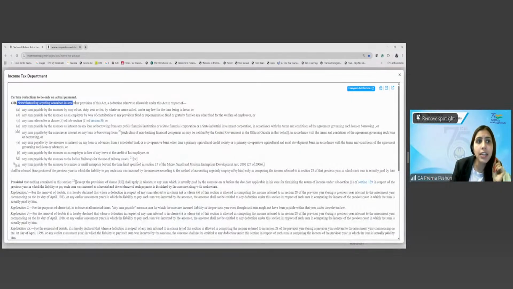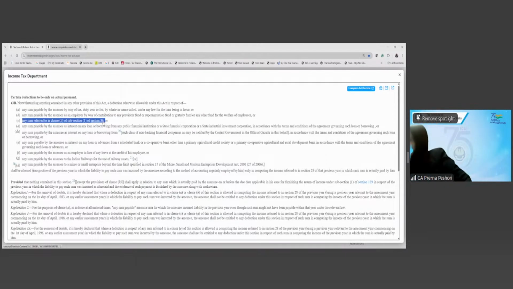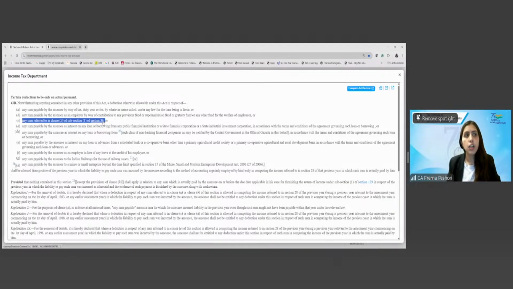It says notwithstanding anything contained in any other provision of this act, meaning 43B overrides all other provisions of the act. A deduction which is allowable under this act in respect of any sum referred to in 36(1)(2). What was 36(1)(2), students? Bonus commission to the employees, not in the nature of dividend or profit. Correct.